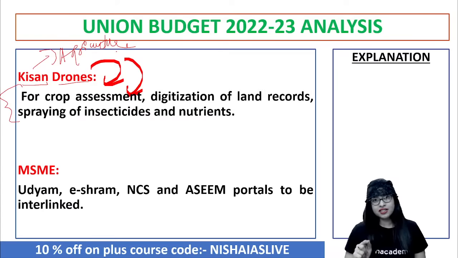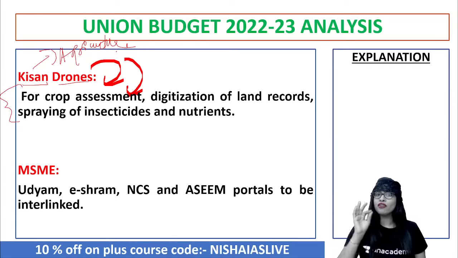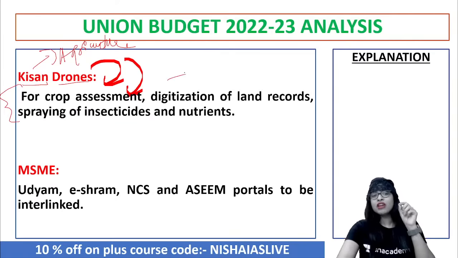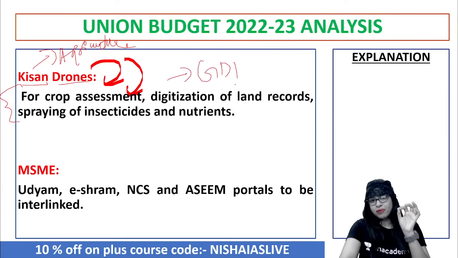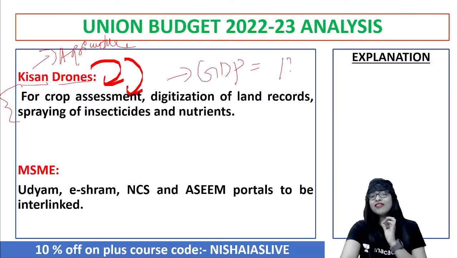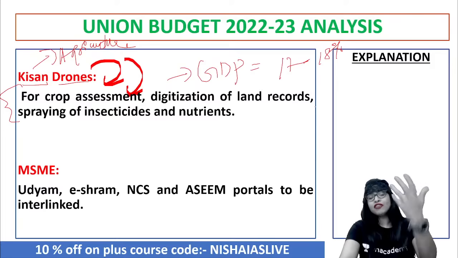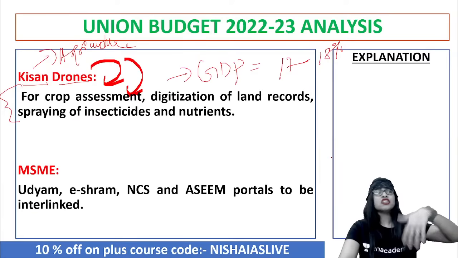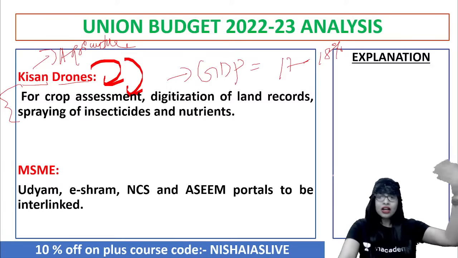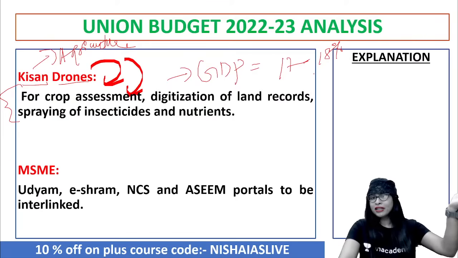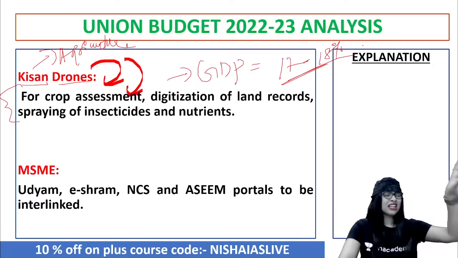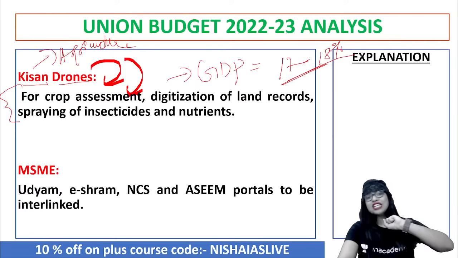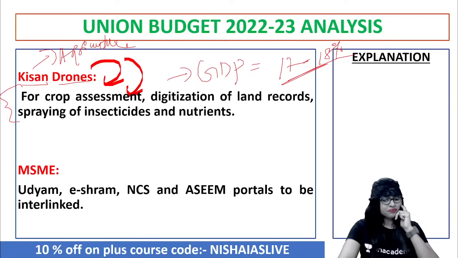So it's a kind of mechanized farming, or let's say agriculture, that is brought in, and this is in line with the development of the agriculture sector, because we know that even today the majority of the population depends upon what? Agriculture. But their contribution to the growth and development of a country, India, in terms of GDP, is very, very less. It's hardly 17 to 18%, not even half of the number of people who are dependent, right? If 50% is dependent, it should be at least 50 or more than that, or 30, 35. But it's very pathetic to know that the contribution from this particular primary sector is just 17 to 18. First, clear?